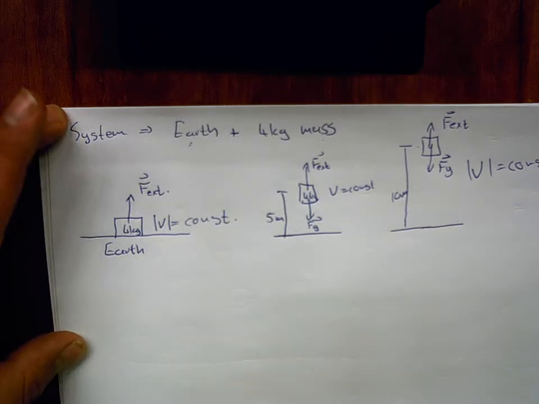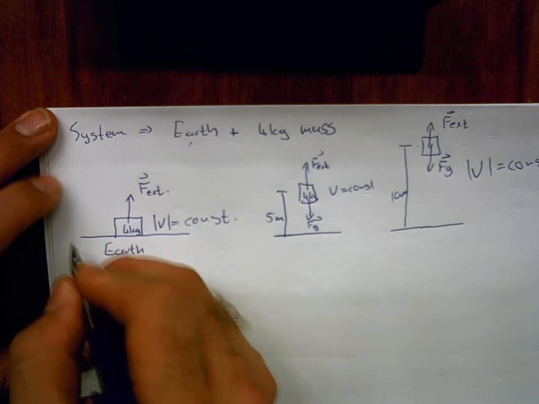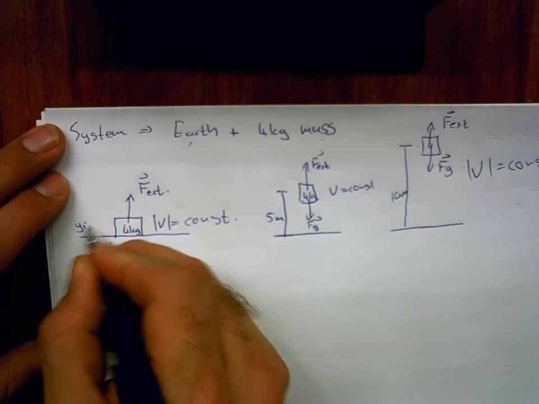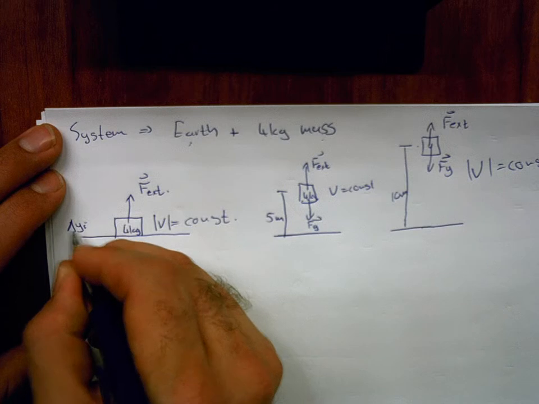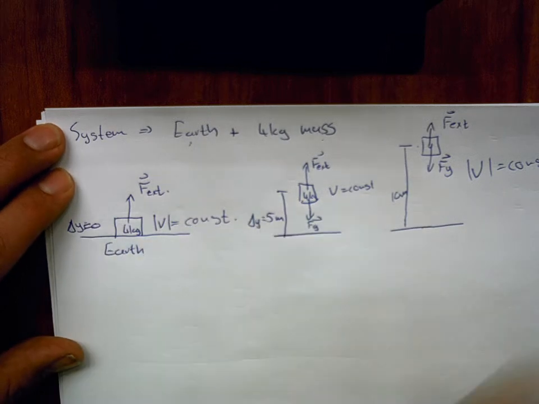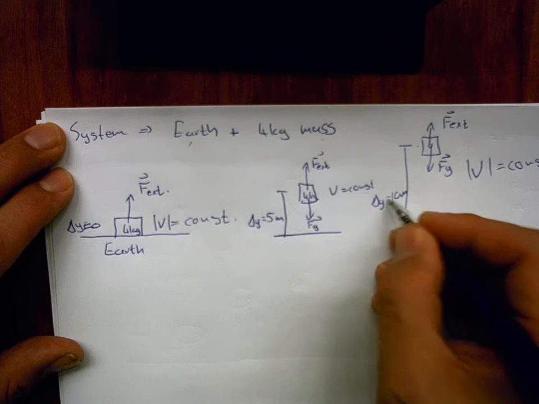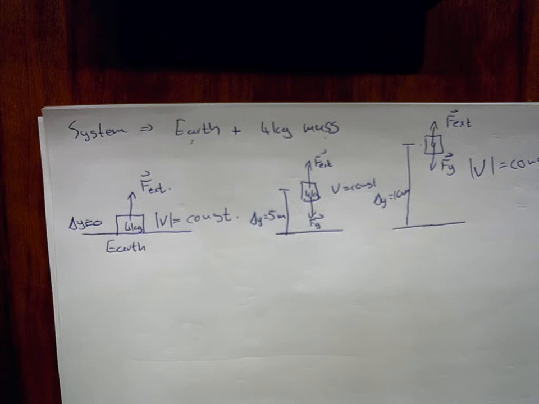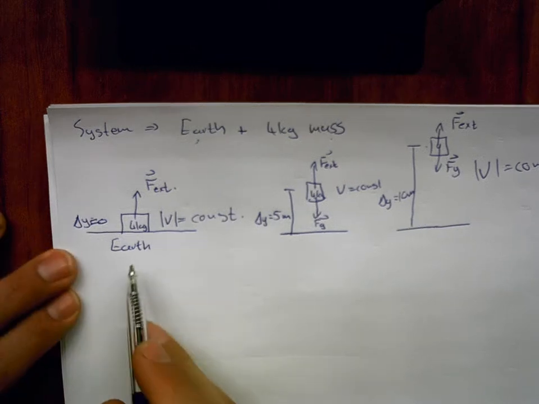So we've got 3 different times to look at. Here is the initial position of the mass; let's say its displacement is equal to 0. Here its displacement is equal to 5 meters. There its displacement is equal to 10 meters, if I pick a point of reference at the surface of the Earth. So the first thing we're asked to do is to figure out the potential energy and the kinetic energy for all of these cases.